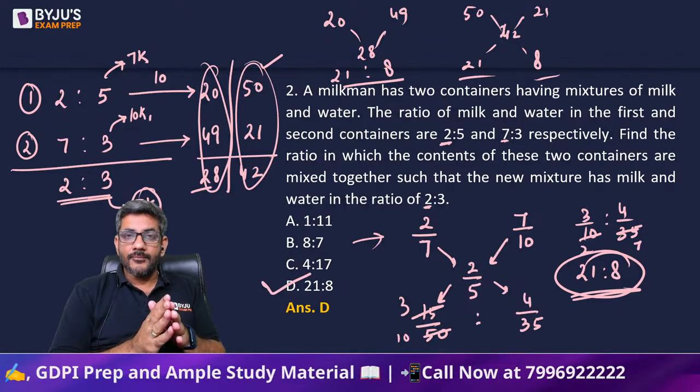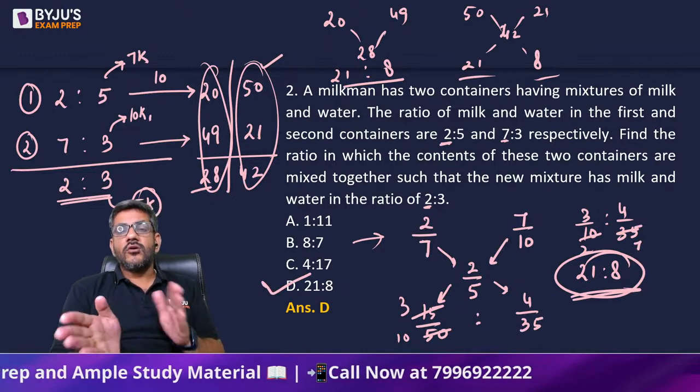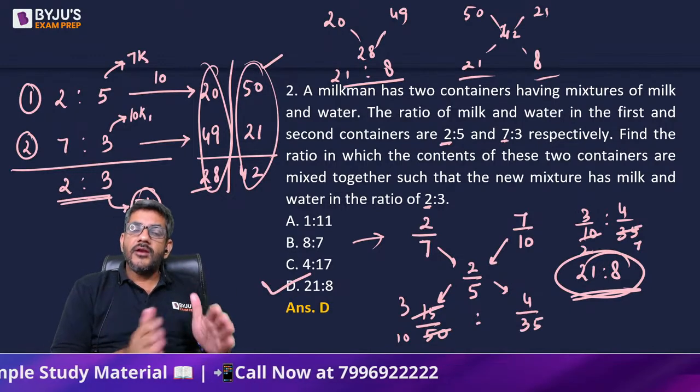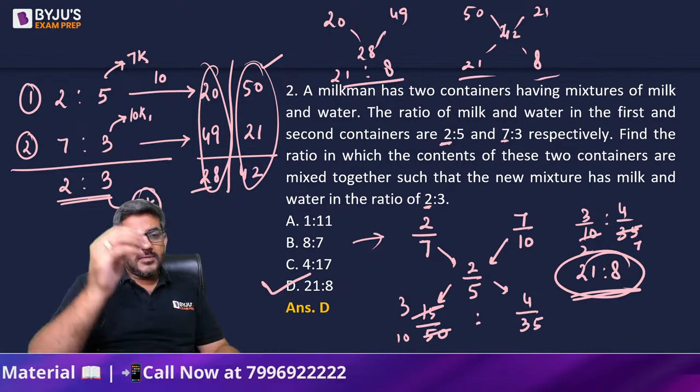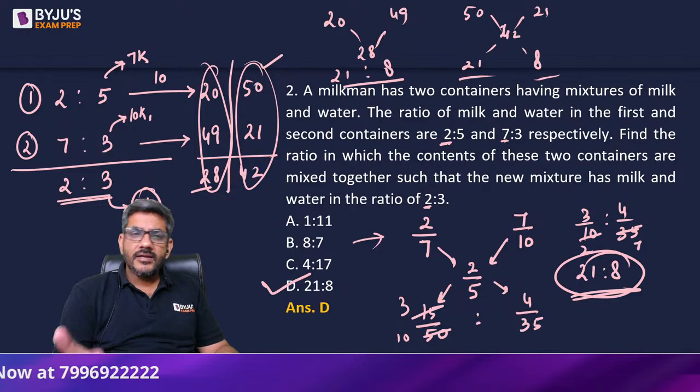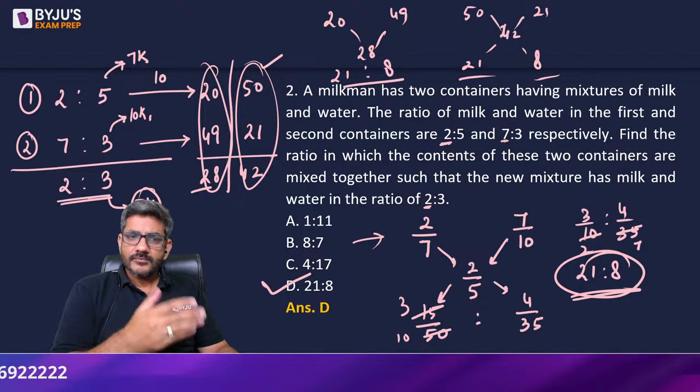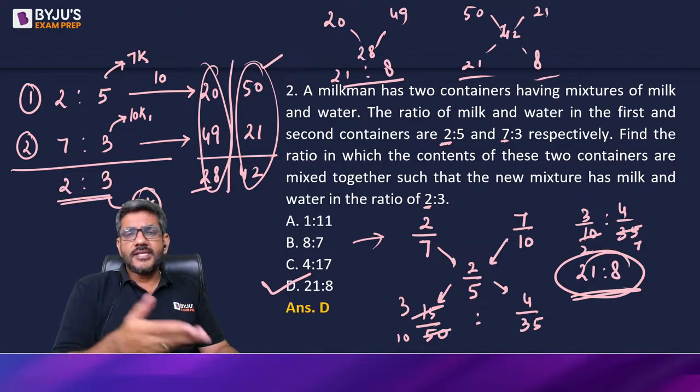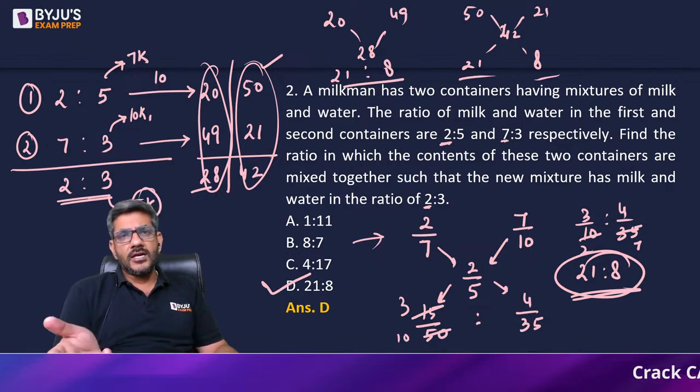So that way you can do it a little better. I hope you are getting my point, right? So rather than working on the fractions, what I have done, I have made all of them integers. कैसे बनाया? हमने ratios के sum देखे, they were 7, 10 and 5. Their common multiple is 70. तो सबको 70 बना लिया. फर्स्ट बन गया 20 50, सेकंड बन गया 49 21, थर्ड बन गया 28 42.